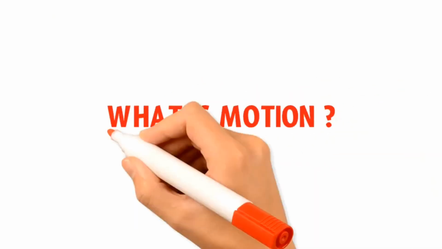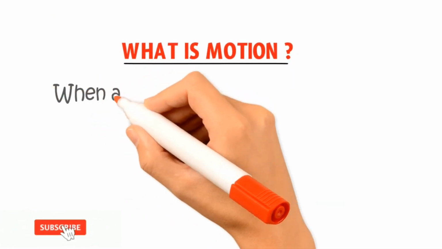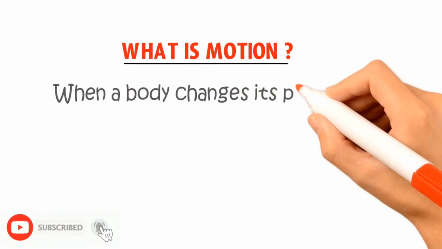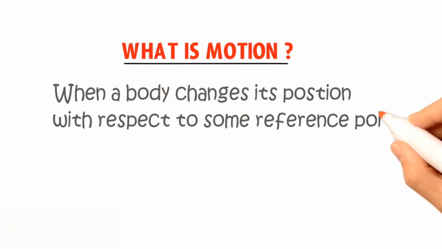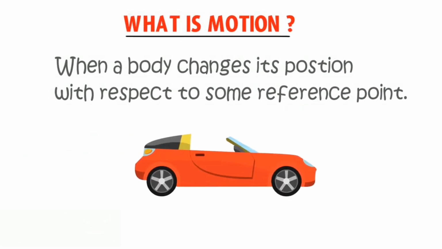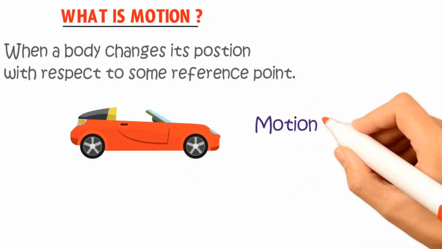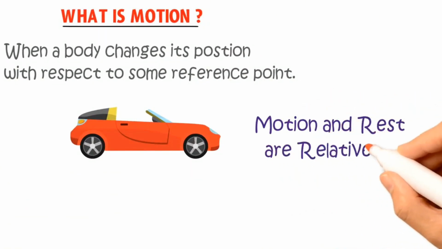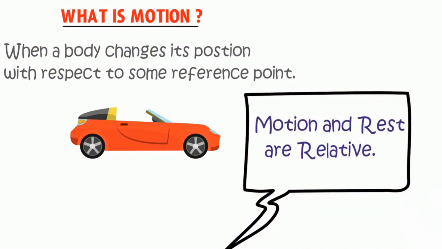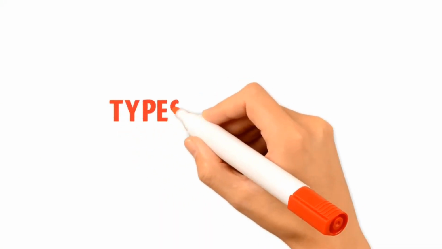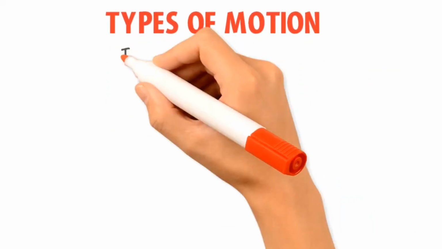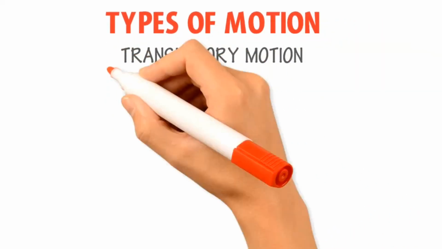What is motion? As we know, when a body changes its position with respect to some reference point, then we call this body to be in motion. We also know that motion and rest is relative, which I will discuss in my upcoming videos. In this video, I will talk about the types of motion. First of all, let me teach you the concept of translatory motion.